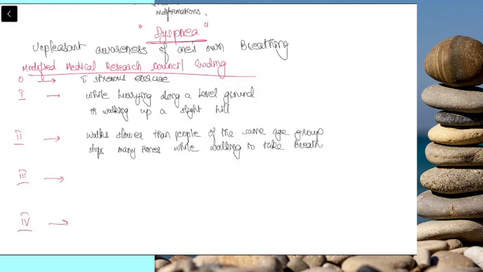While walking along a level. So clearly it's not normal. He has to stop, or he's walking slower than people of the same age group and has to stop many times to take breaths in between as he's becoming breathless.